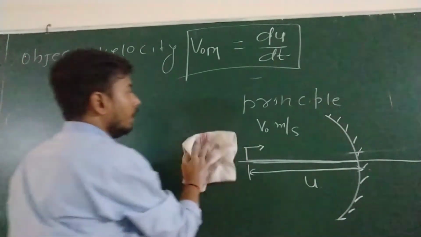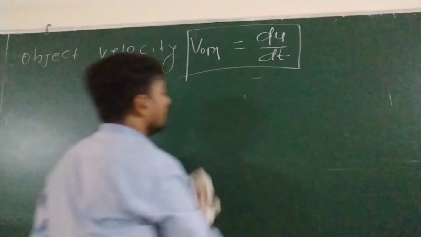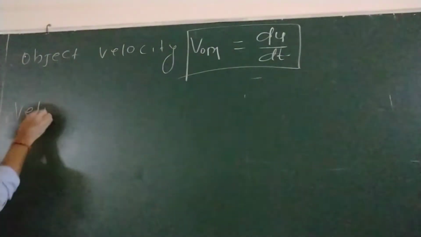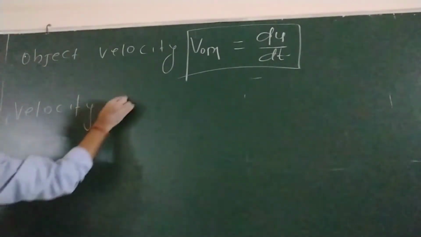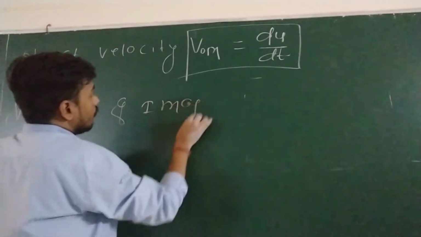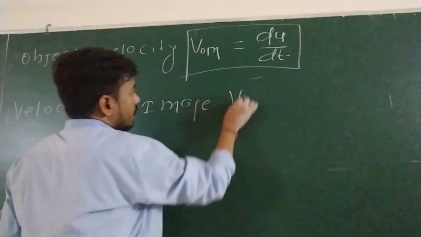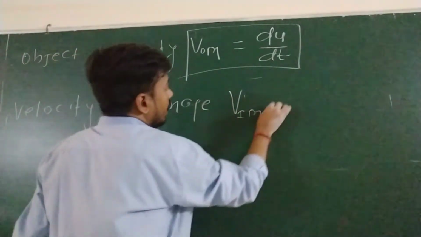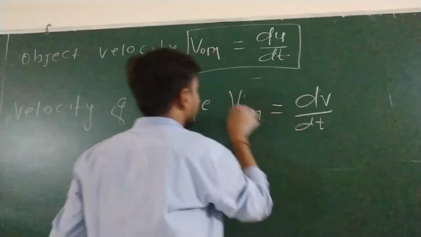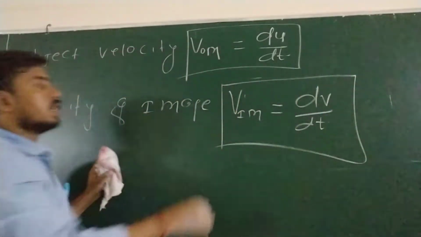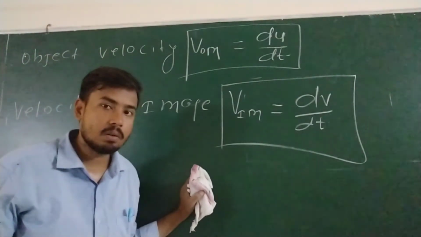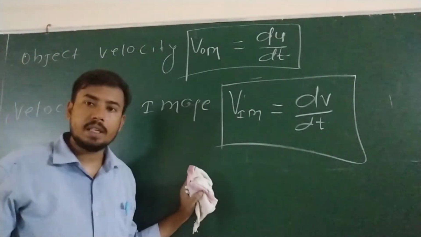Okay. Second thing. Then what will be velocity of image? So velocity of image becomes velocity of image with respect to mirror, and this becomes dv by dt, because here v is the position of image, and this is also measured with respect to mirror. So it will be dv by dt.